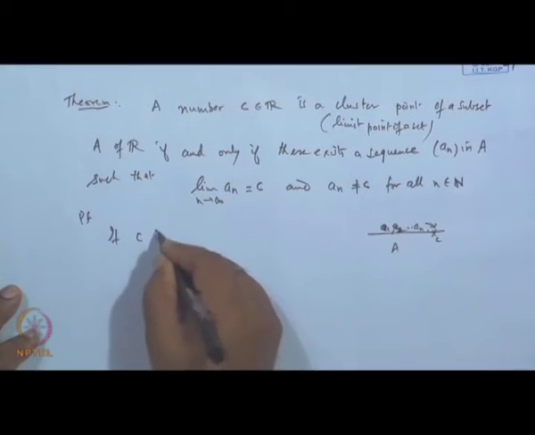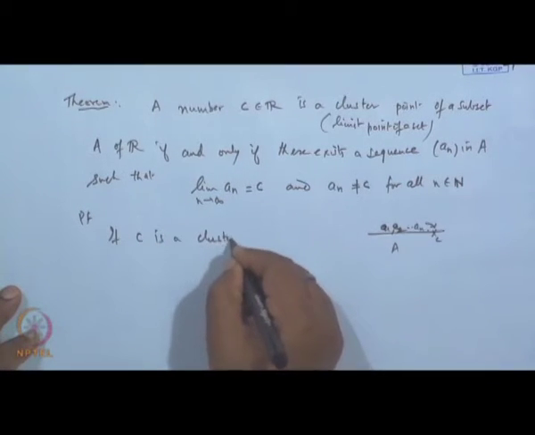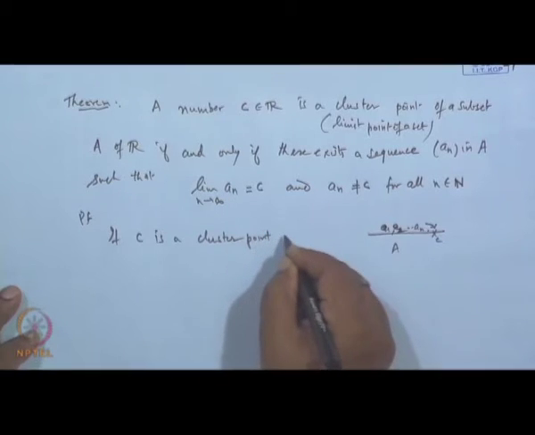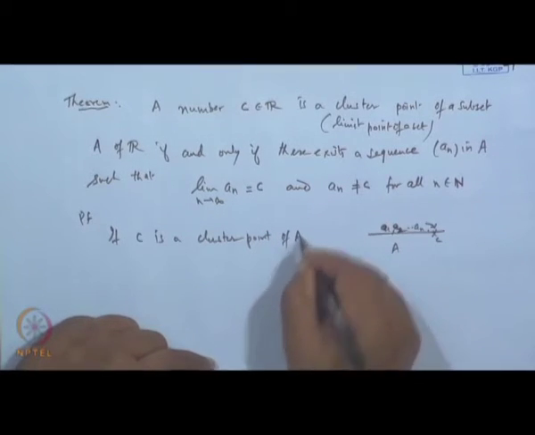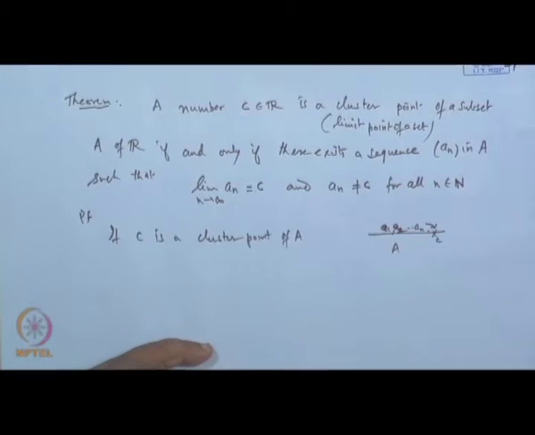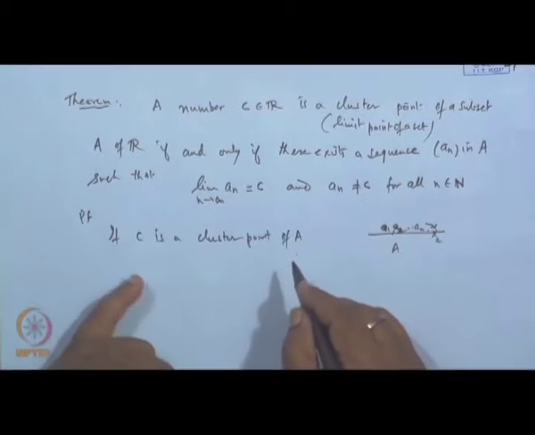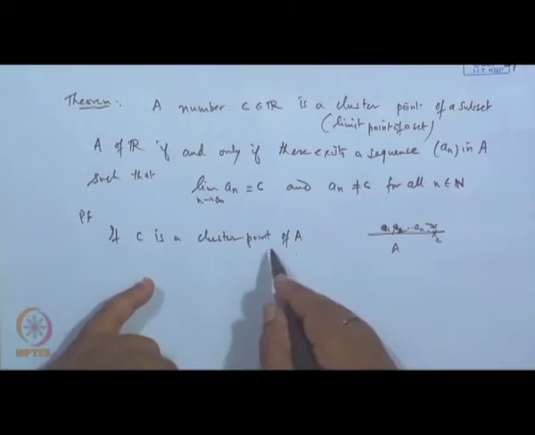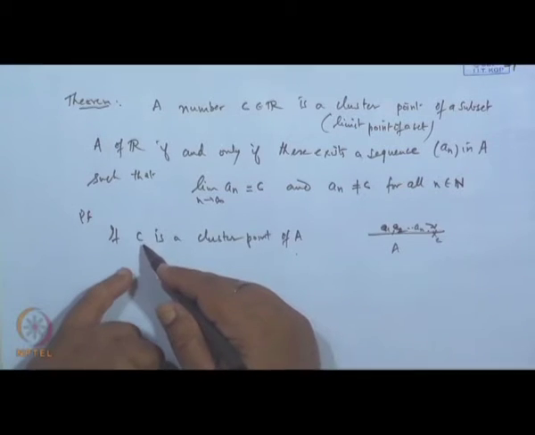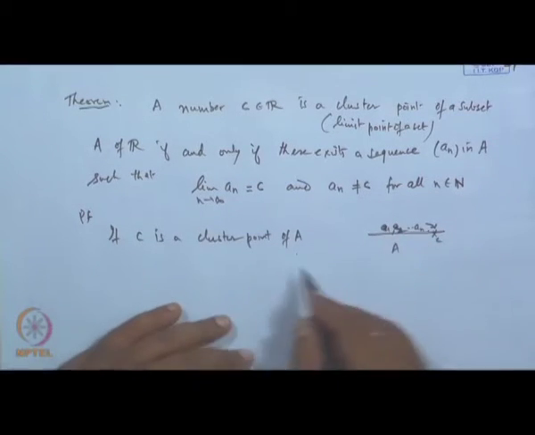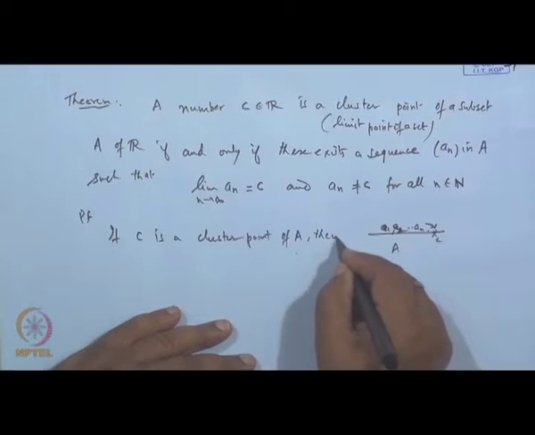If C is a cluster point of A, then by definition any delta neighborhood of C must include some point which is different from C. So, I choose delta to be 1 by n.